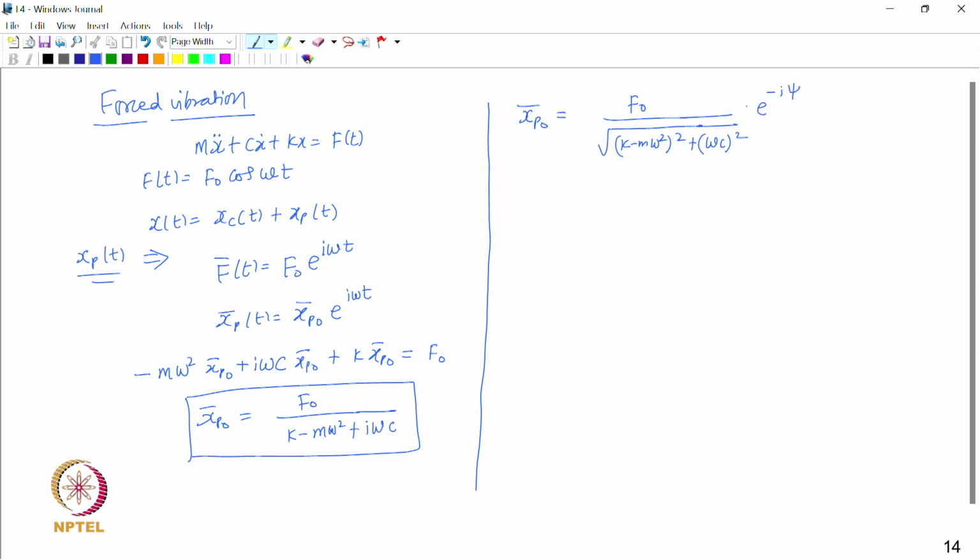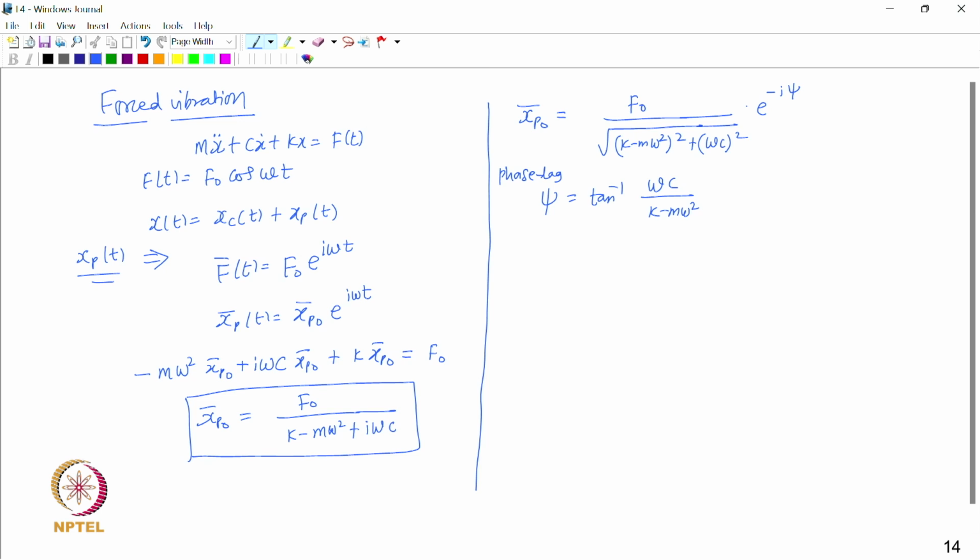So, here we have separated the magnitude and the phase part, and what is psi here? Psi is equal to tan inverse of omega c upon k minus m omega square, and psi is basically the phase lag. This shows the angle by which the particular part of the response lags the applied force.